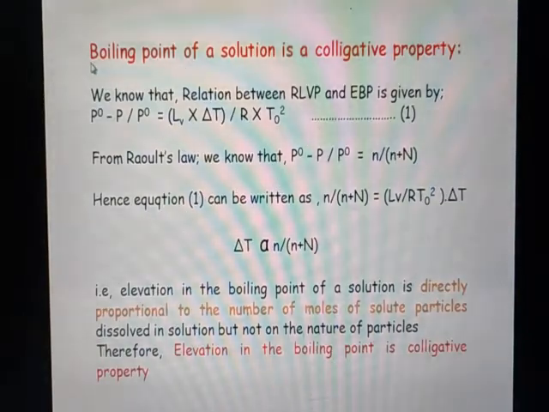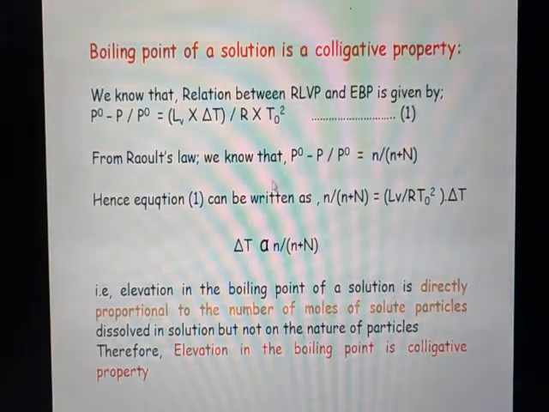Now let us prove that the boiling point of a solution is a colligative property. Remember that a colligative property is a property of a solution that depends upon the number of solute particles present in a solution, but not on the nature of a solute particle. As we know, from the relation between the relative lowering of vapor pressure and elevation in the boiling point, P0 minus P divided by P0 is equal to LV into delta T divided by RT0 square. Let us consider this as equation number 1.